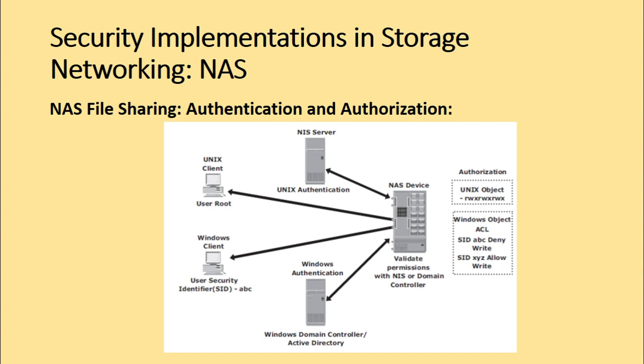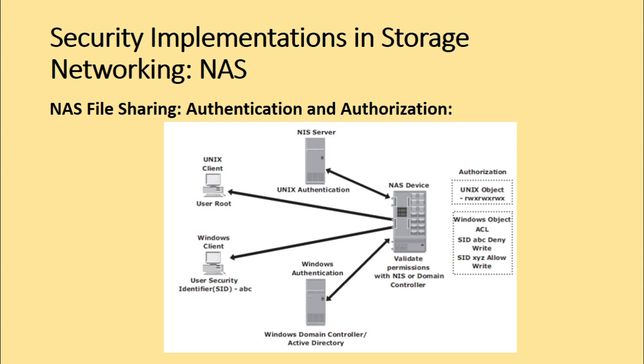A Windows client is authenticated by a Windows domain controller that houses the Active Directory. The Active Directory uses LDAP, that is Lightweight Directory Access Protocol, to access the information about the network objects in the directory, and Kerberos for network security.